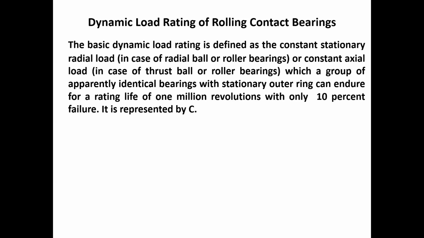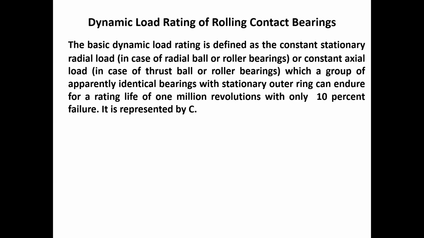It is one kind of pure load which corresponds to a particular reliability and completes 1 million revolutions.